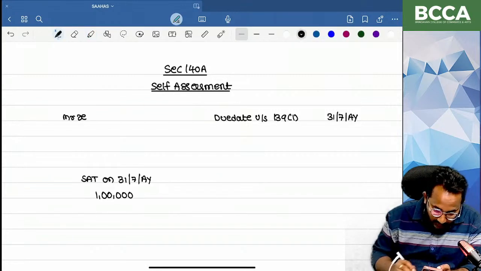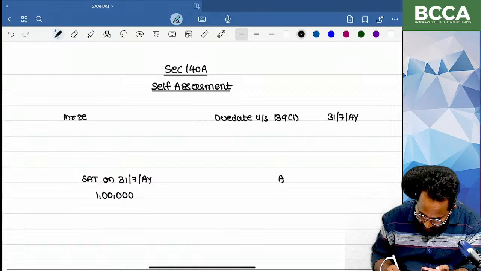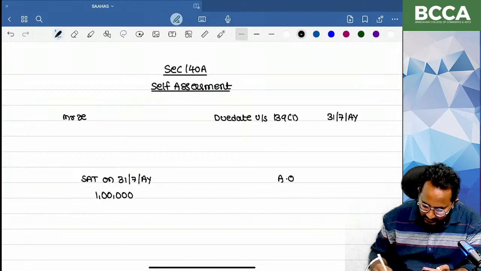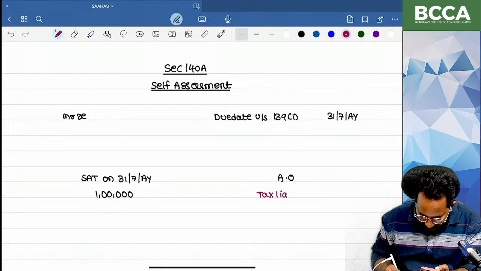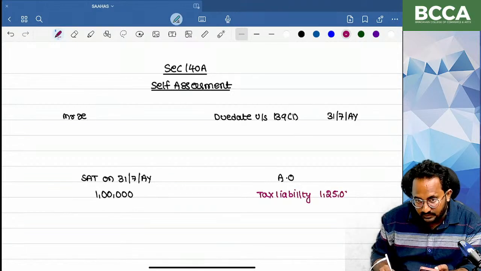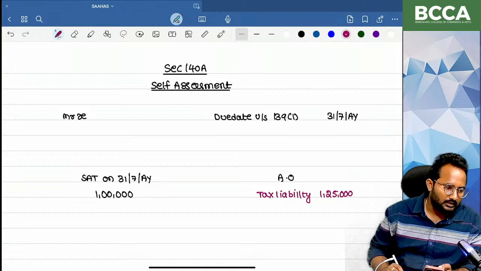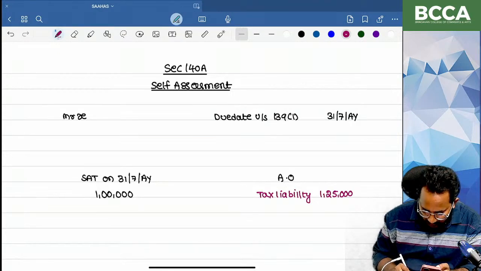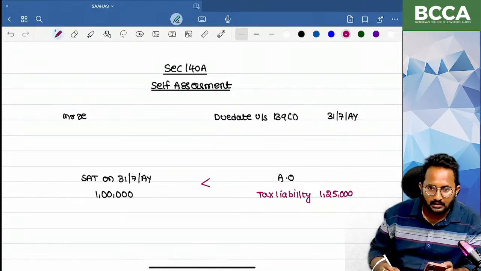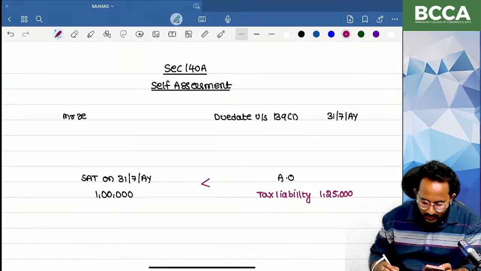No. That will be verified by the AO, the assessing officer. After completion of the assessment, he will decide the tax liability. Here the tax liability is decided as 1,25,000. So here, have you paid a shortfall or an excess? Shortfall only.